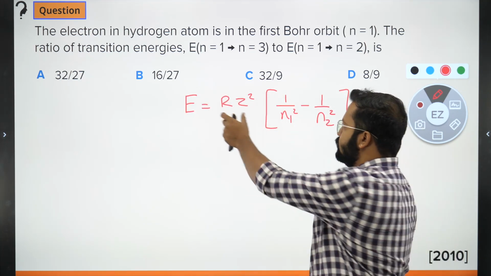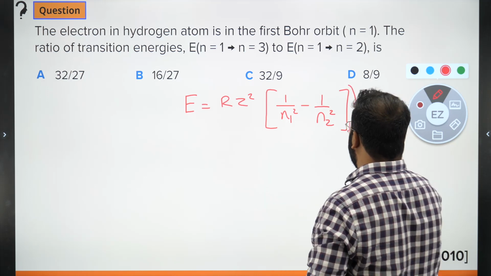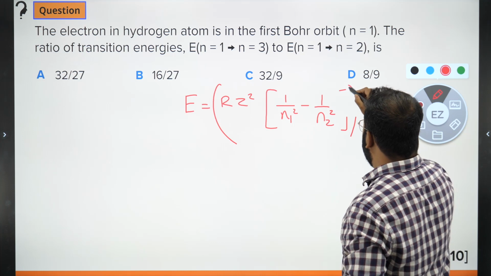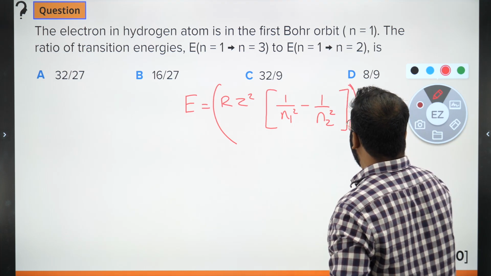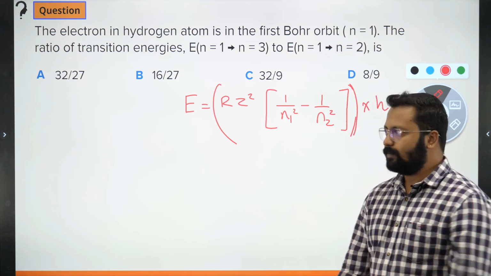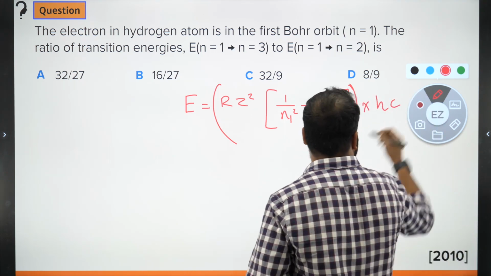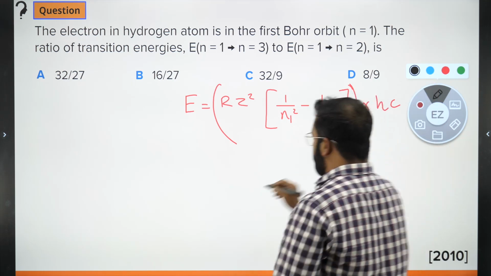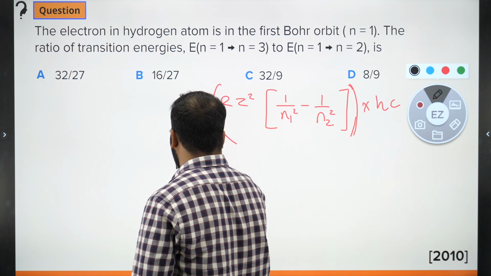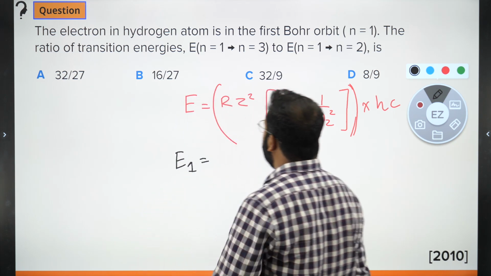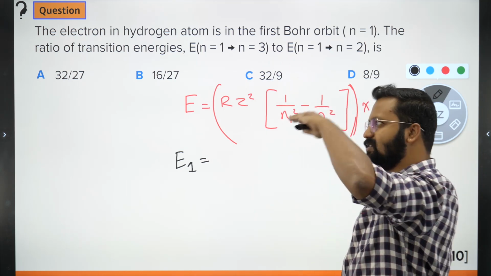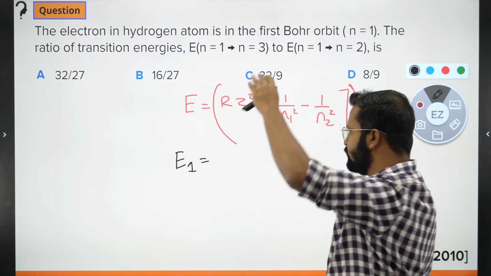Okay, this becomes the expression for energy. This was the expression for 1 upon lambda, times Hc, becomes the expression for energy. So let's use this equation to solve our question. So E1 will be written as from n equals 1 to n equals 3. So first energy level to the second excited state, that is n equals 3.